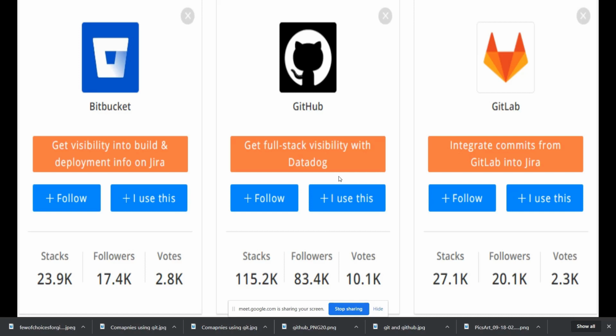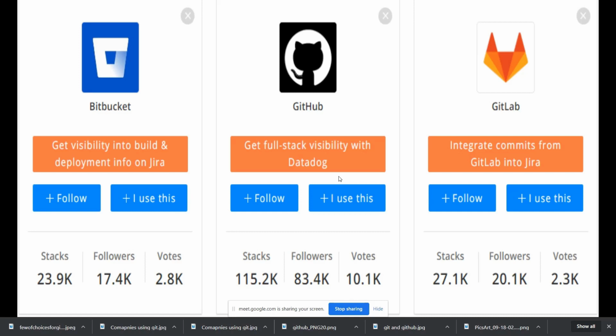And GitLab is completely open source. We can host it on your machine, and you can use that GitLab and maintain your private repositories. So nowadays, people are also moving to GitLab because it is completely open source, and you can use it free of cost.